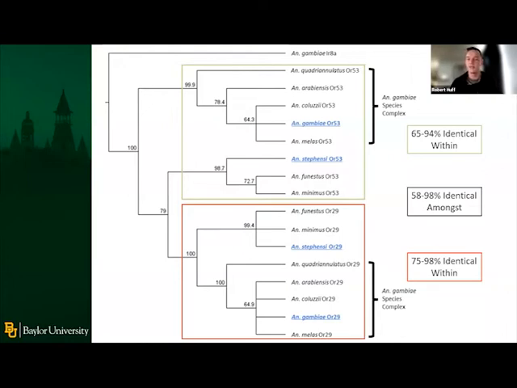So the data I'm going to show you going forward is going to consist of two OR29 homologs from Anopheles stephensi and Anopheles gambiae, as well as two OR53 homologs from these same two species.